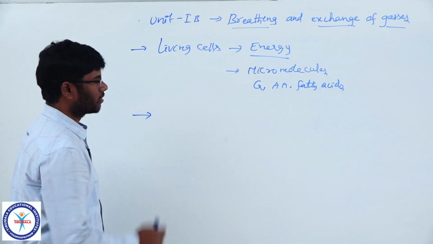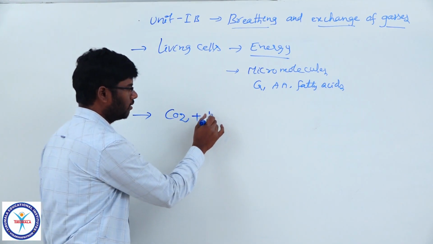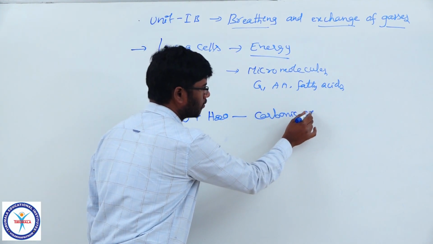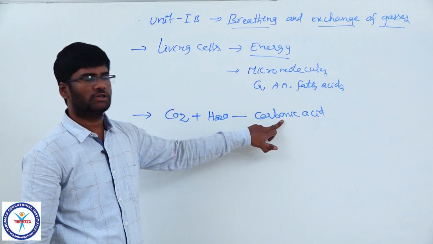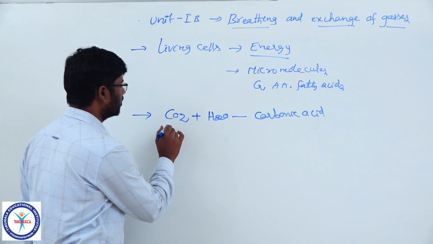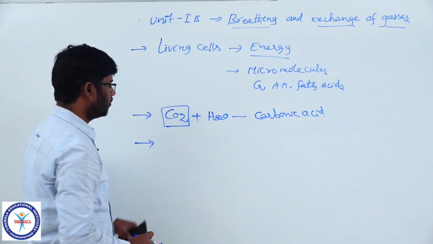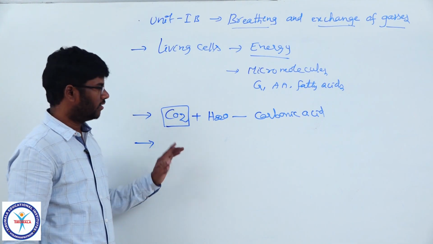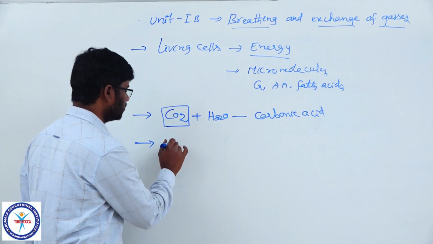At the end of the catabolic process, carbon dioxide is generated. The carbon dioxide immediately dissolves in water and forms carbonic acid. This carbonic acid is very dangerous, as it lowers the pH of the blood, thereby disturbing homeostasis of the body. So the carbon dioxide has to be sent out immediately from the body. It is clearly evident that oxygen must be provided continuously to the body cells, and at the same time the carbon dioxide produced by the cells has to be sent out. This process is called breathing.